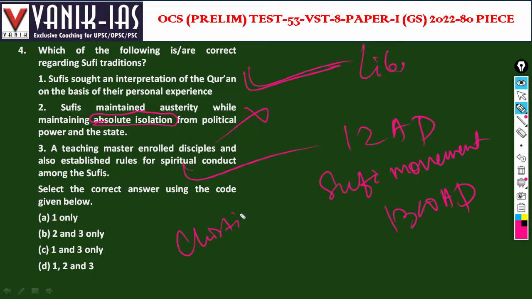Then the Suhrawardi order. Then the Naqshbandi order, that was Khwaja Bahauddin Naqshband. Then the Qadriya order, that is in Punjab, right? That is by Sheikh Abdul Qadir. That is the Qadriya order. These are various types of Sufi orders. So here options one and three are right.